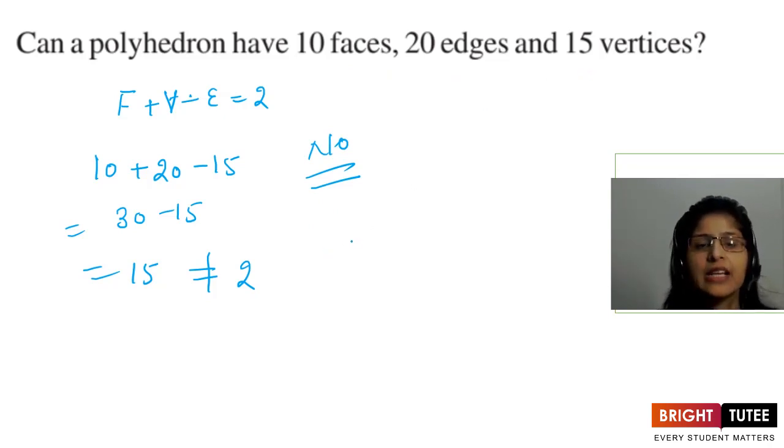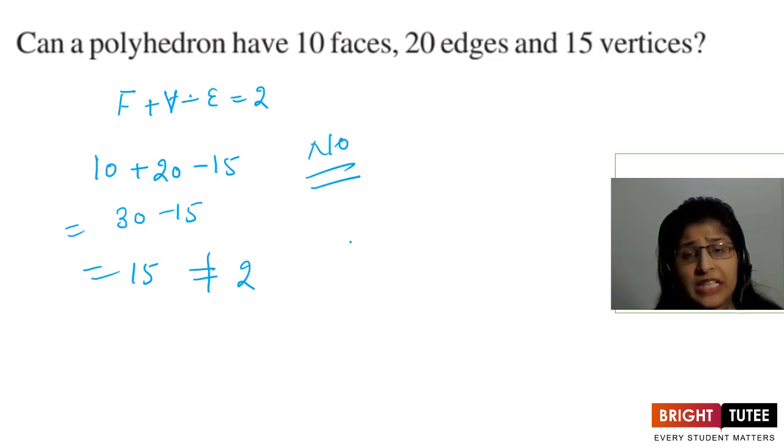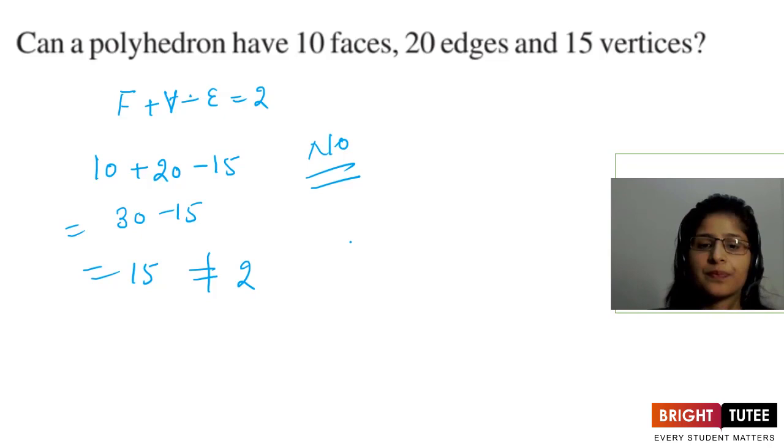Is that clear? So we have learnt in this the 3D shapes, the difference between the prism and pyramid, right? In a prism the top and bottom faces are going to be exactly congruent, the same kind of polygons, and the other faces can be parallelograms.